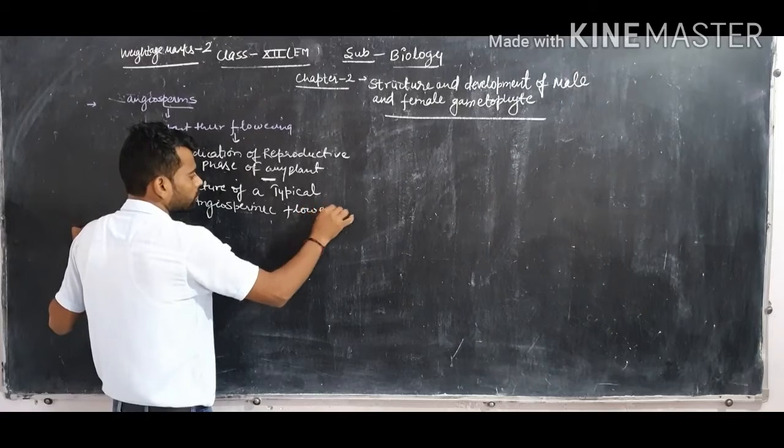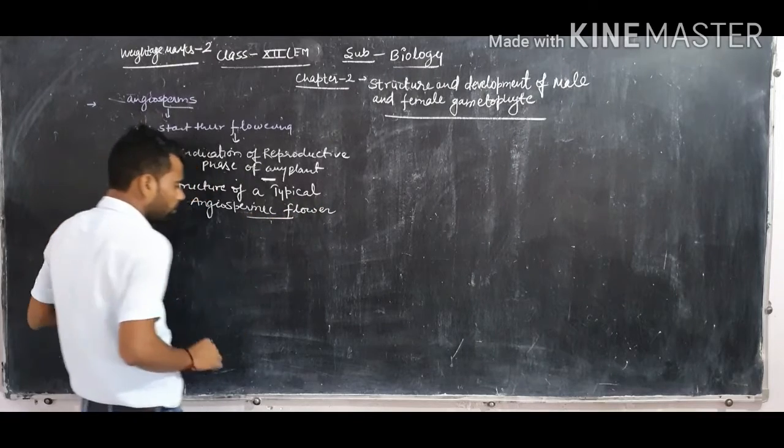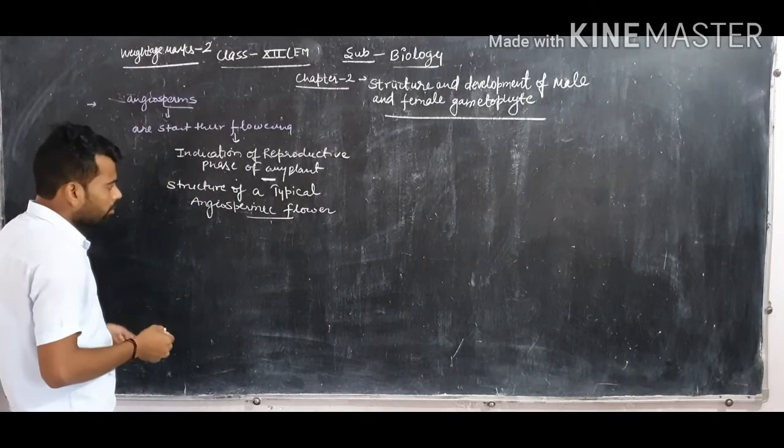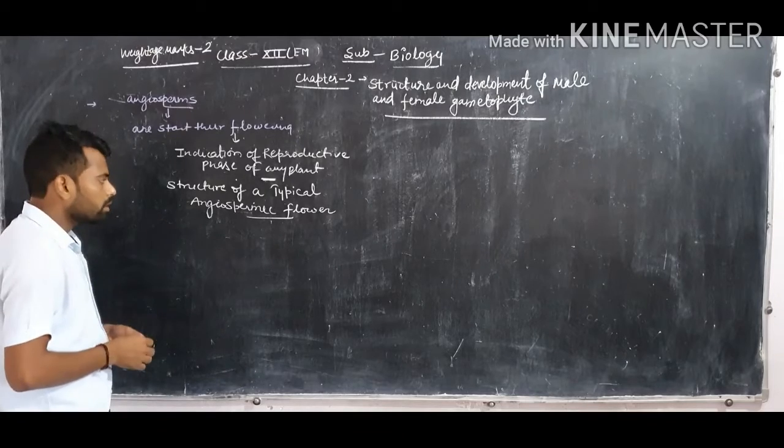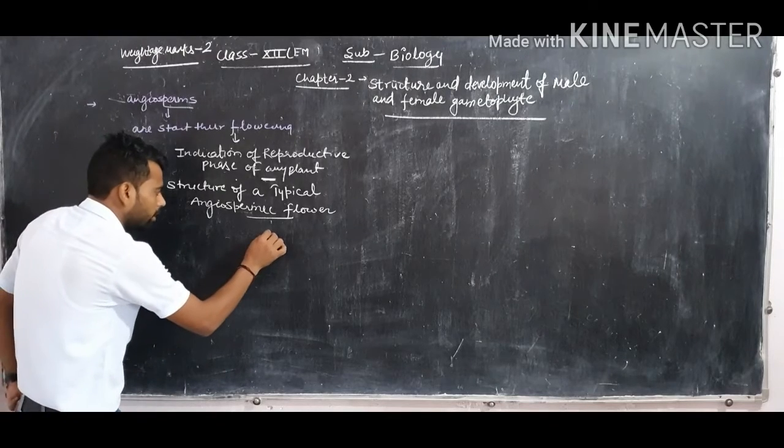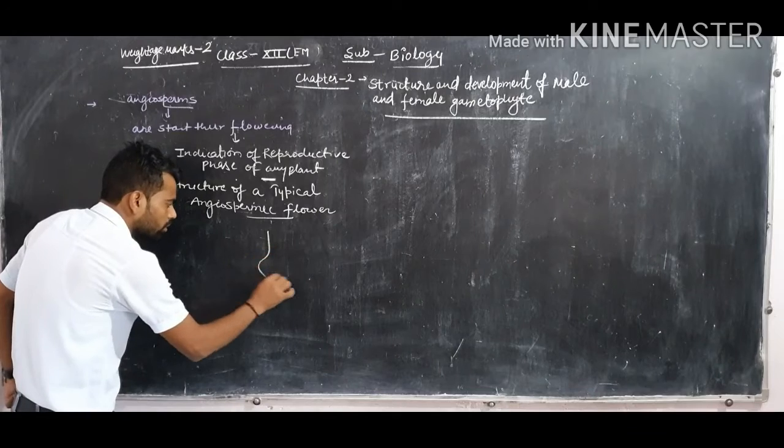Clear, dear students? Now each angiospermic plant's flower is made up of some special whorls.